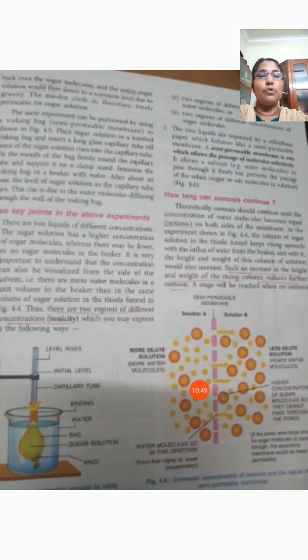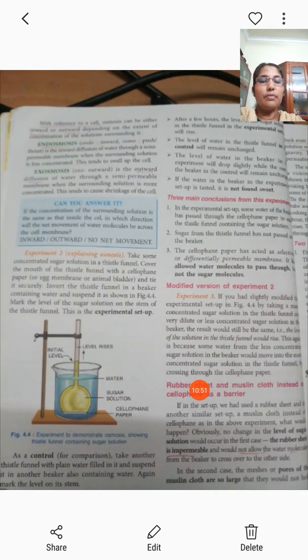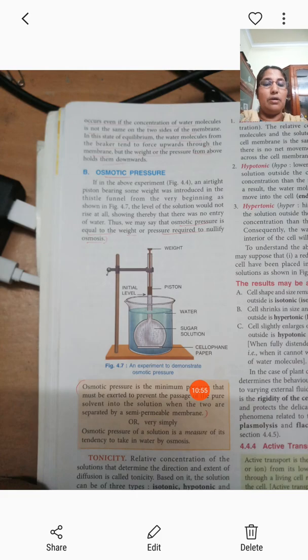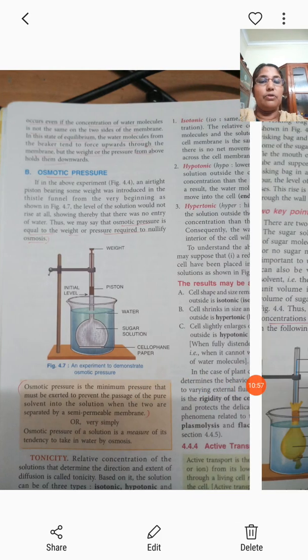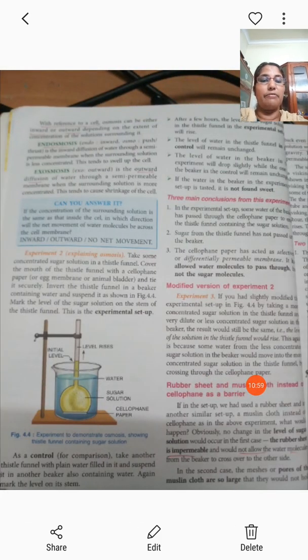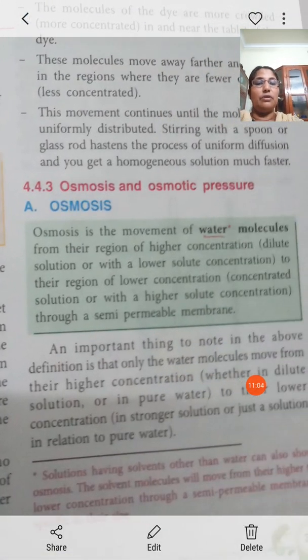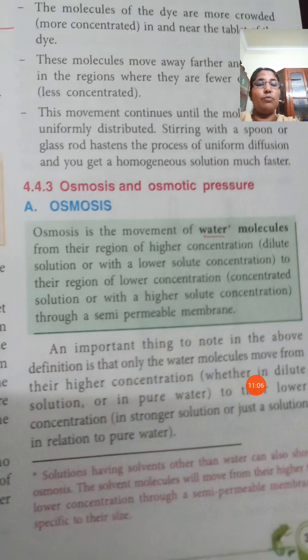For the definition of osmosis, you must know it well. Osmosis is the movement of water molecules from their region of higher concentration to their region of lower concentration through a semi-permeable membrane.